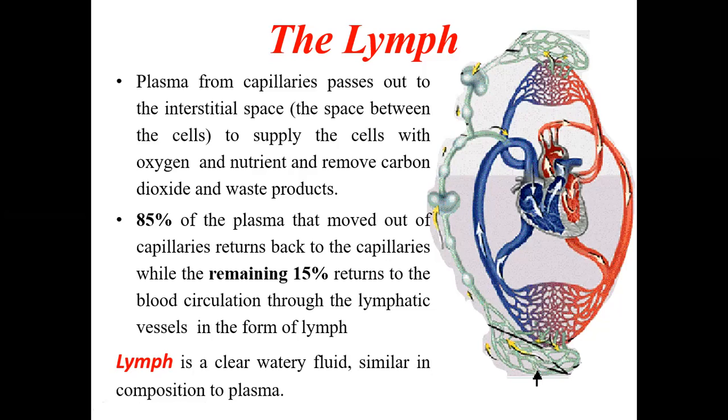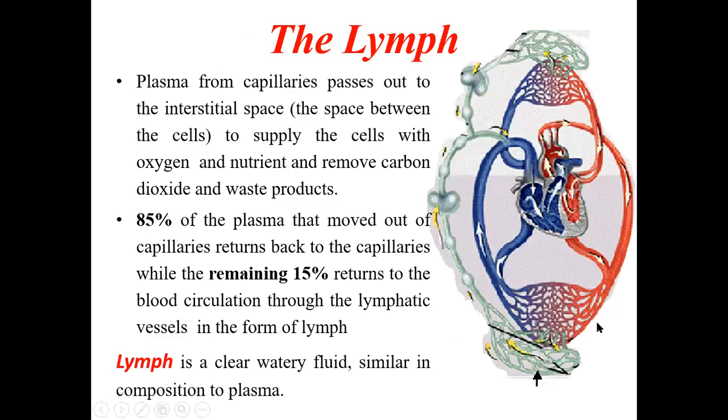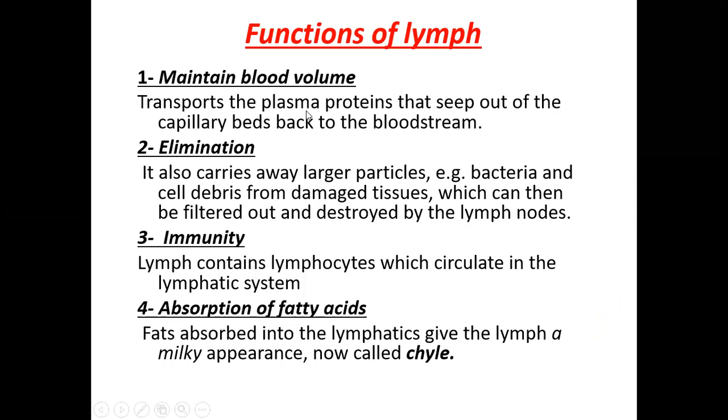Almost 5.5 liters of blood is present there. So if there is leaking every time, it will lead to a decrease in the blood. So the function of the lymphatic system is to maintain the blood volume by returning this 15% back into the circulatory system, so the volume does not decrease.